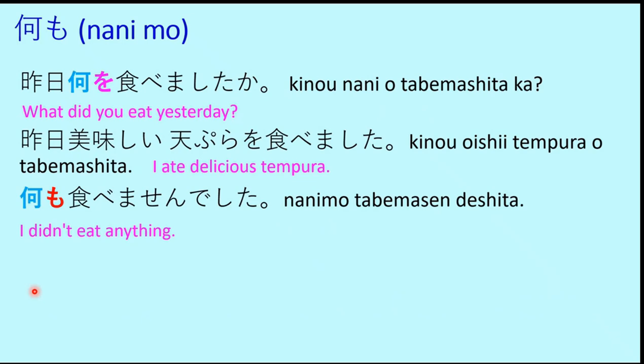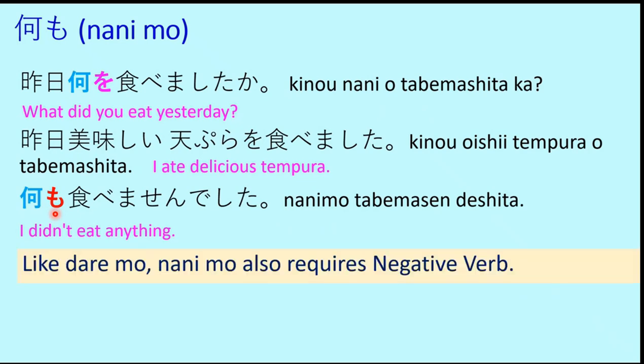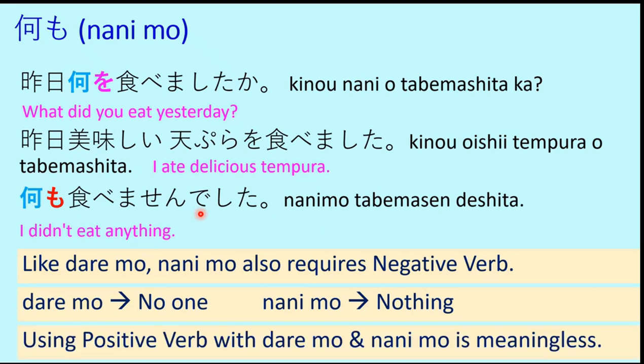So this is what nanimo is used for. So nani is what, mo is also, if we call them out separately. But when we use them together, then it gives the meaning of nothing. Like daremo, nanimo also requires a negative verb. So always remember that along with daremo and nanimo, we have to use the negative verb, that is tabemasen deshita. Tabemasen or tabemasen deshita, depending on whether it is present tense or past tense. So you cannot use a positive verb with nanimo or daremo in a statement, otherwise it will have no meaning.